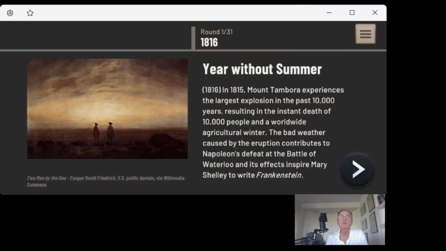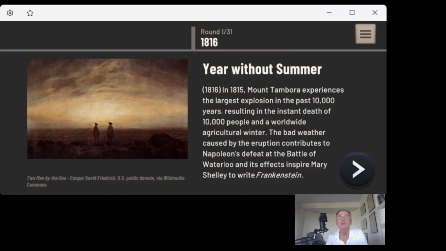Okay, we move into round 1. And at the beginning of each round, we get a news item of an event somewhere around the world. And this one pertains to the explosion of Mount Tambora in the Dutch East Indies.